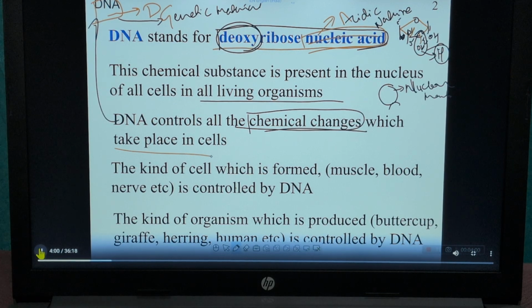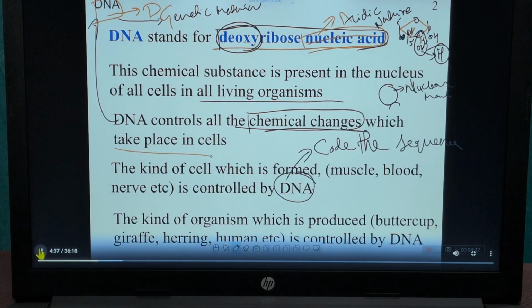Which type of cells will be formed in our body, like muscle cells, blood cells, nerve cells, which type of enzymes, which type of protein, all are controlled by DNA, because DNA codes the sequence or information for the formation of the cells.